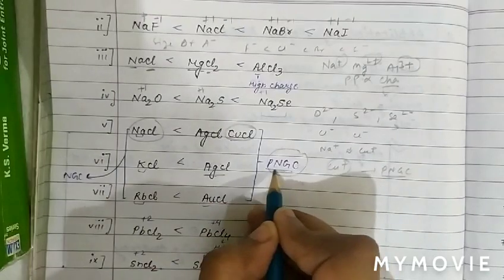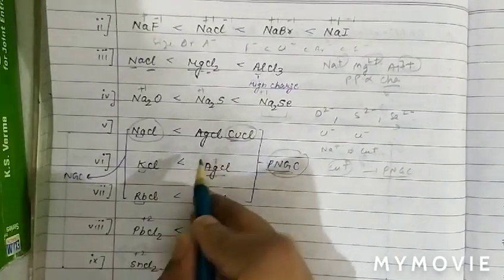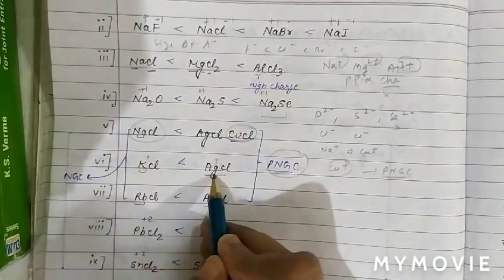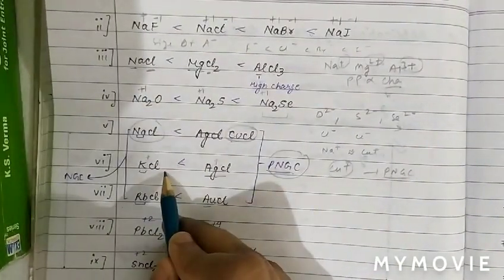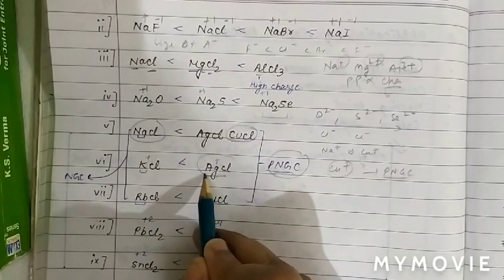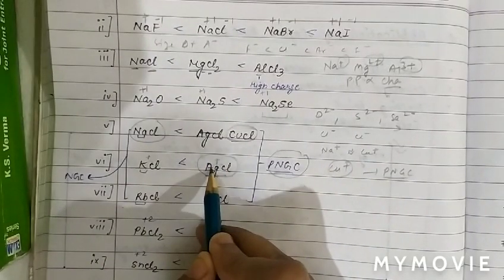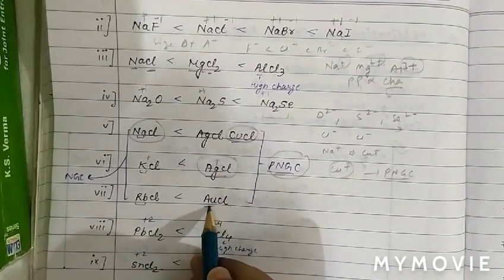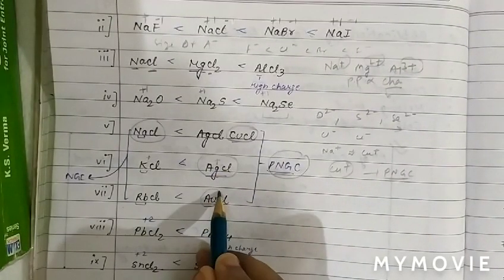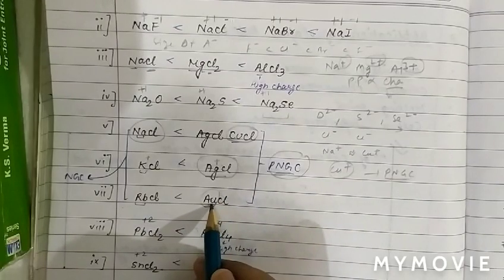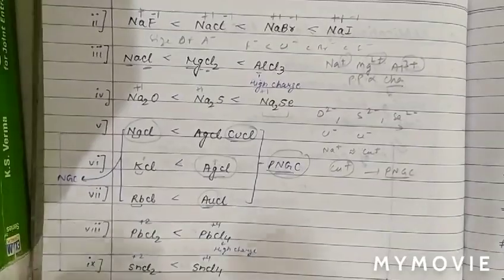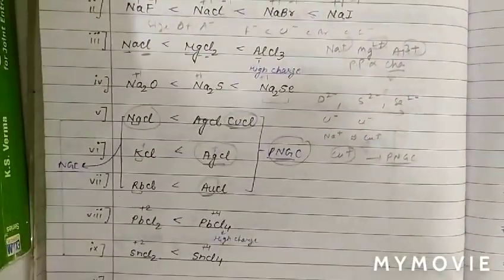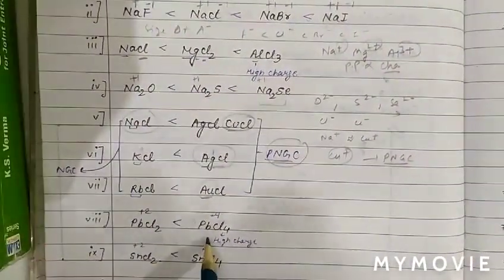Also AgCl has pseudo noble gas configuration, Ag plus, as the size of K plus and Ag plus is similar, and Cl minus is also similar. So basically it has more covalent character. So the cation with pseudo noble gas configuration has more covalent character. Like AuCl also has pseudo noble gas configuration, and due to it, it has more covalent character.